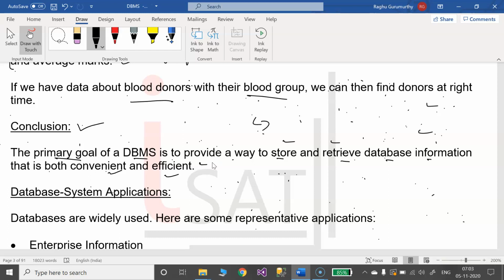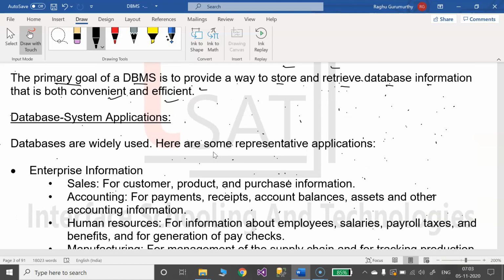Our next topic is database applications. Before jumping into the actual applications in the syllabus, where are we using databases in day-to-day life? We use them in banks because we are all doing digital transactions. We use them in universities because exam related stuff, fee payments, results, each and everything is handled through a database management system.